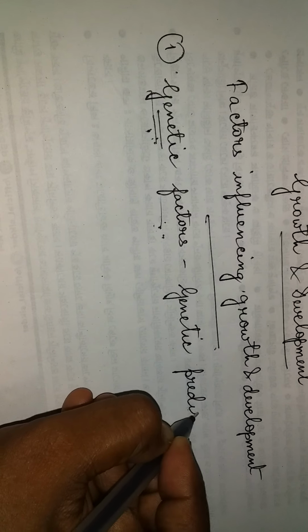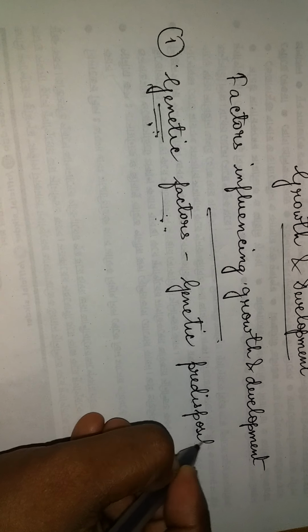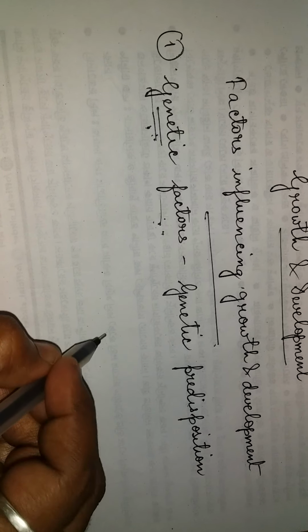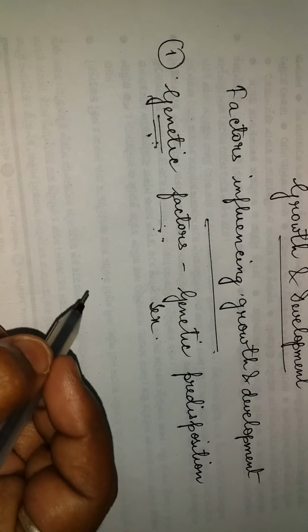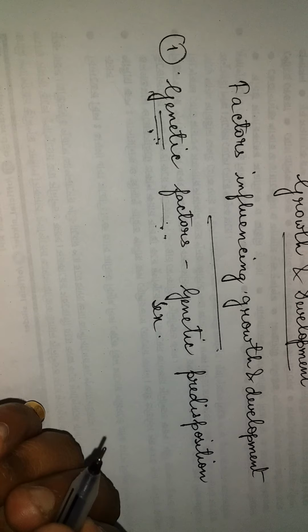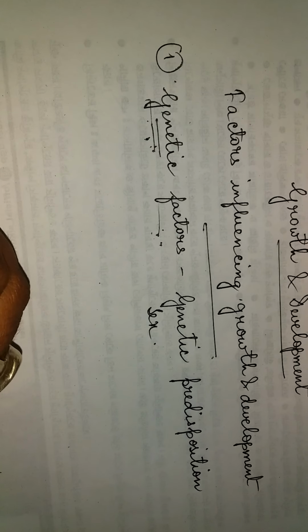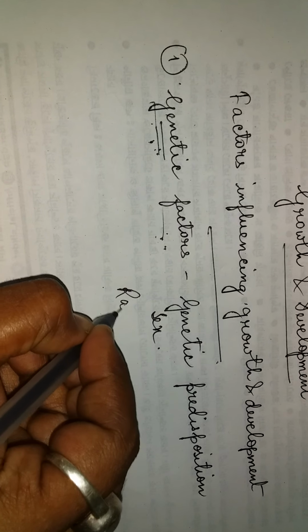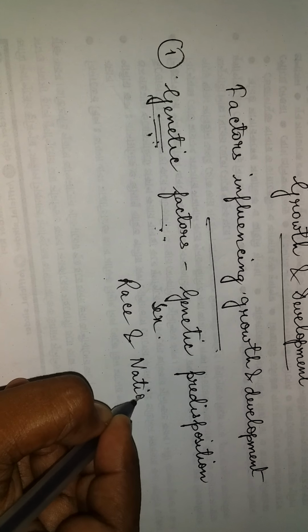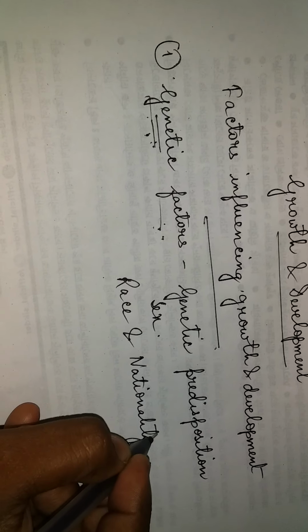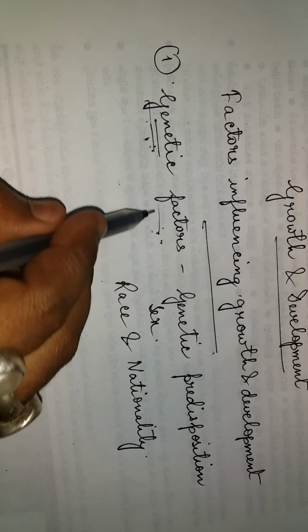Genetic predisposition is very important. Next comes sex, whether a child is a boy or girl, which also comes under genetic factors. And race and nationality. These three are the main genetic factors.